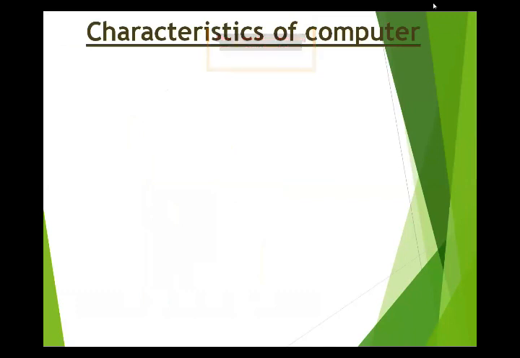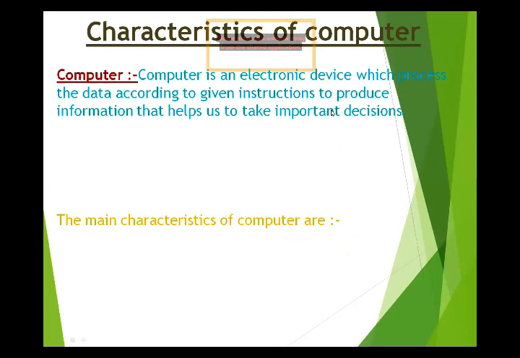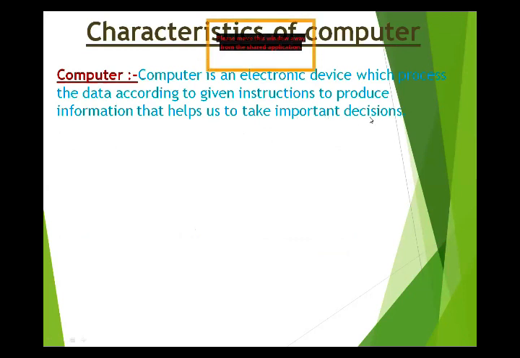Now we are sharing the characteristics of computers. Because a computer is an electronic machine, it has some characteristics. The main characteristic of a computer, the first one, is speed. A computer is an electronic device which processes data according to given instructions to produce information that helps us to take important decisions.